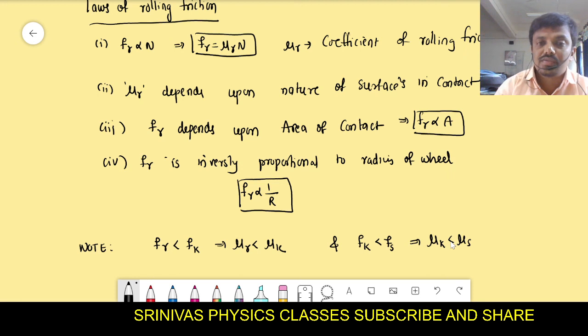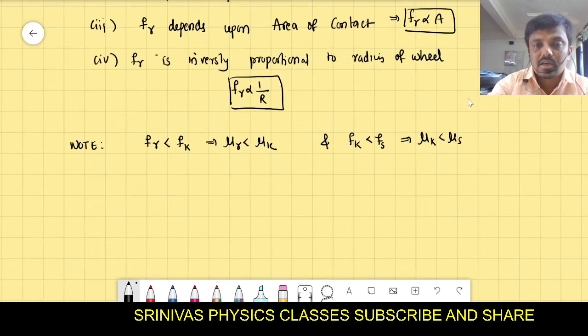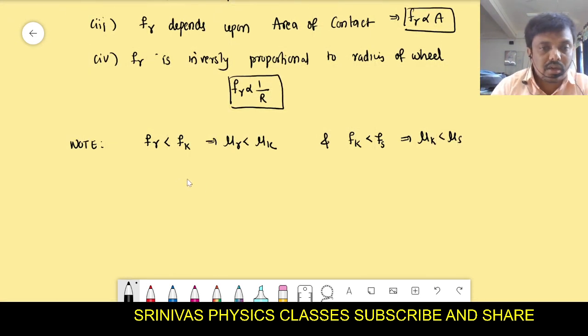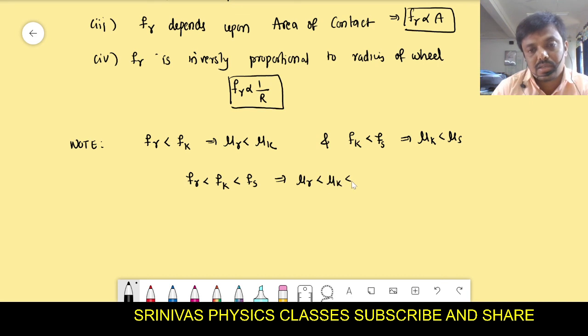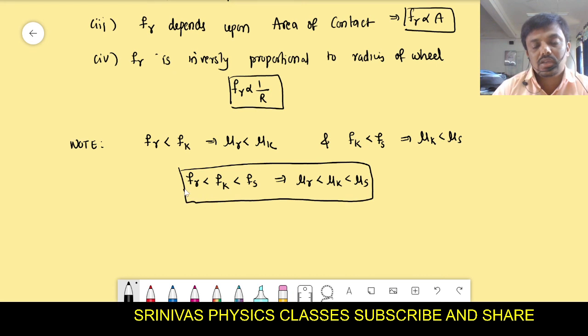Then in generalized form we can write that the lowest friction is there in the rolling motion, Fr less than Fk less than Fs, right? And mu r less than mu k less than mu s. The lowest frictional force is the rolling frictional force. Highest frictional force is the static frictional force.